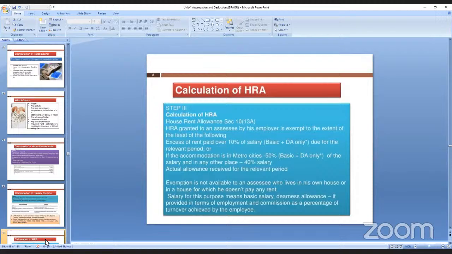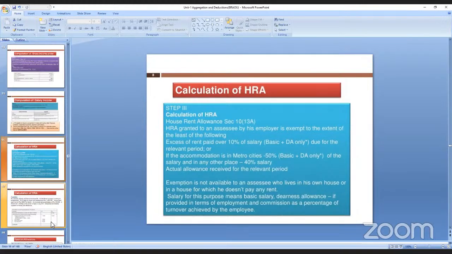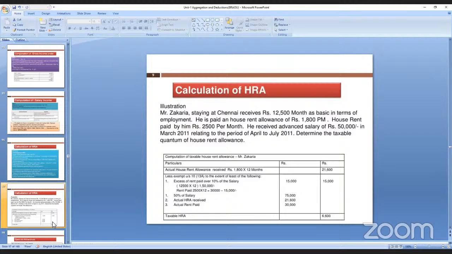Now, computation of HRA. How to calculate the HRA? Now we'll see the example of Mr. Zakaria, staying at Chennai. He receives 12,500 per month as a term of his employment, meaning we can say that it is a salary.